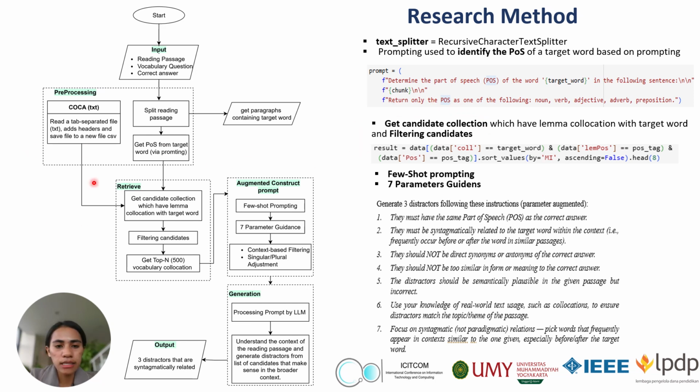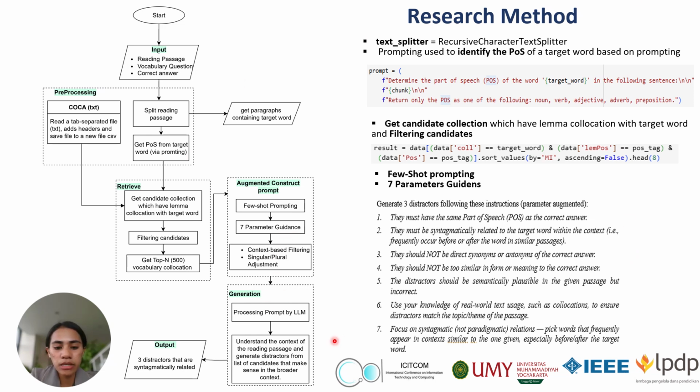In the retrieve stage, we collect collocation candidates from COCA that share the same lemma with the target word. These candidates are then filtered and ranked using mutual information score, and we take the top 500. Next, we apply prompt augmentation using few-shot prompting, and seven key guidelines ensure grammatical match, avoid similarity, and keep the distractors syntactically related and contextually plausible.